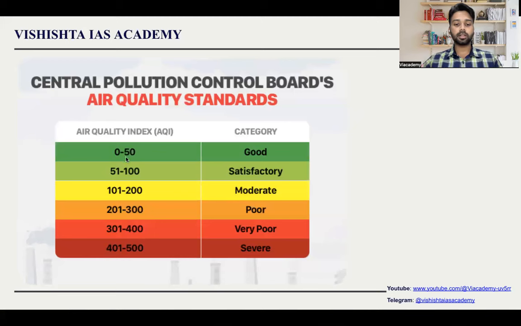So if the air quality index is around 0 to 50, it is good. If it becomes 401 to 500, it is severe. What are all the intermediary stages here? And the data is also important for your prelims examination.